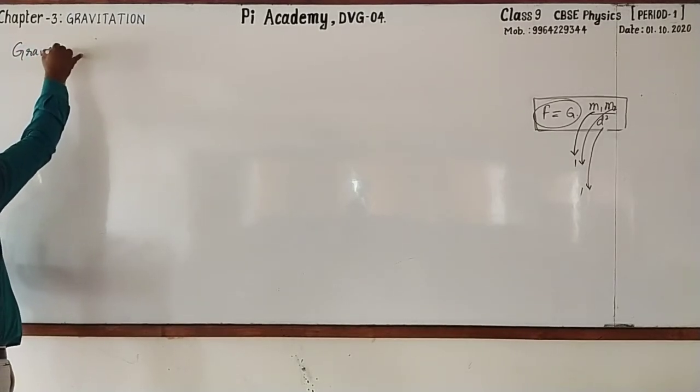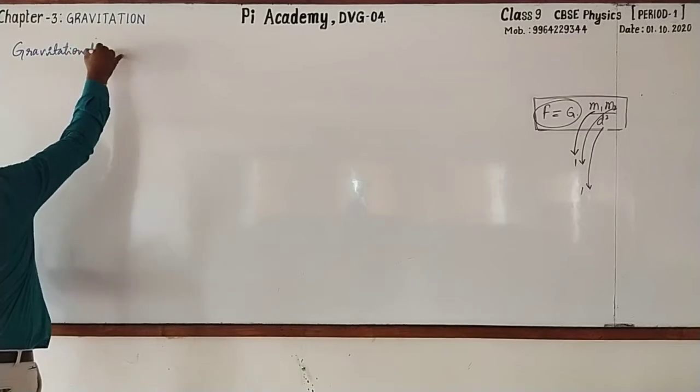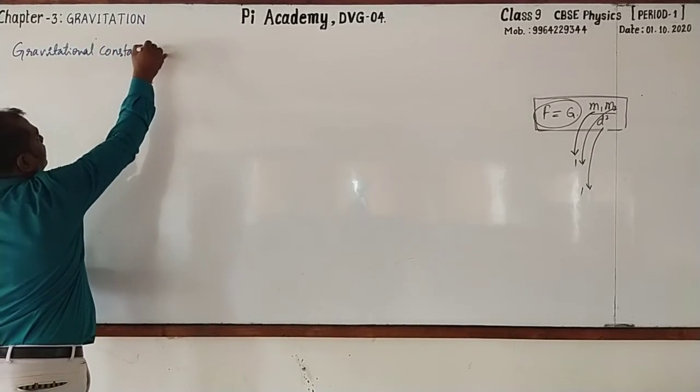Gravitational constant. How do you write?